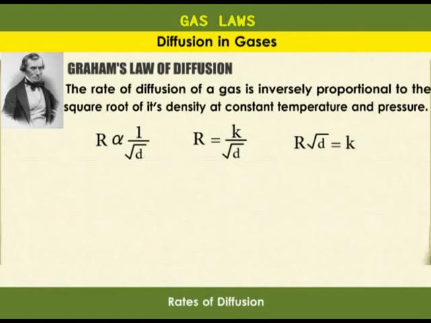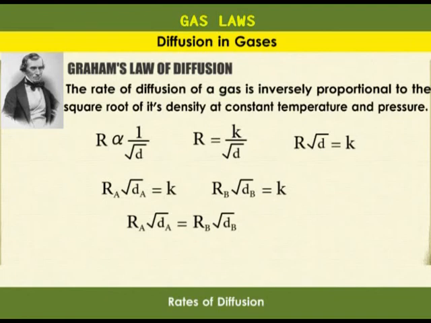So, if you have two different gases, A and B, Ra times root dA is equal to K, and Rb times root dB is equal to K as well. And that means Ra root dA is equal to Rb root dB. If we rearrange this to have rates on one side, we shall have rate A over rate B is equal to root dB over root dA. Or you can put the densities under one square root. Rate A over rate B is equal to the square root of density B over density A.